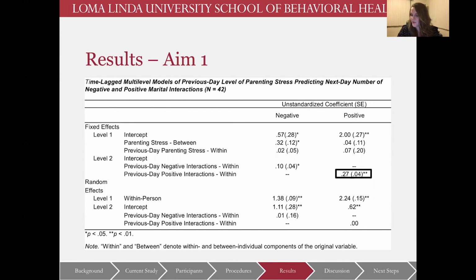And then for the next model with parenting stress predicting positive marital interactions, on average, previous day number of positive marital interactions significantly and positively predicted the next day number of positive marital interactions. However, parenting stress did not significantly predict differences in number of positive marital interactions within or between parents.